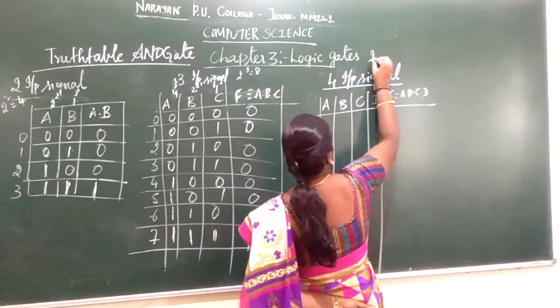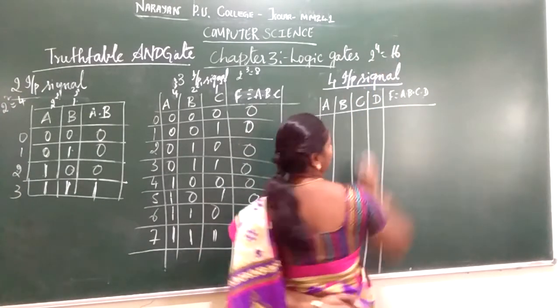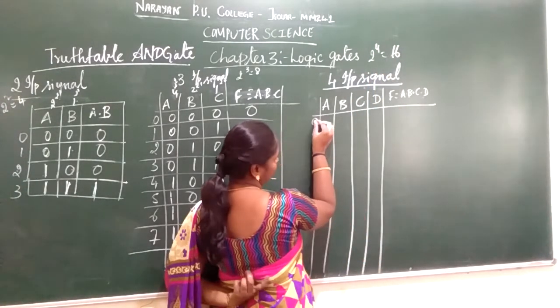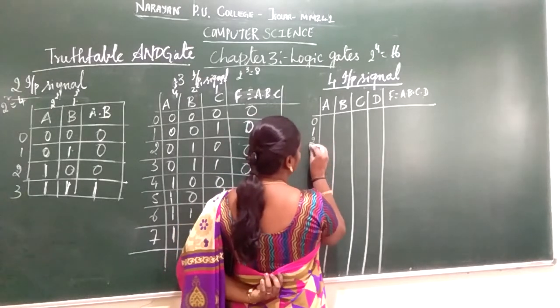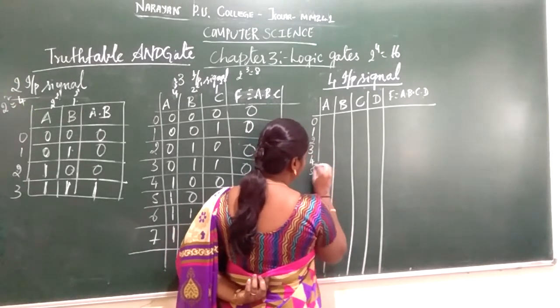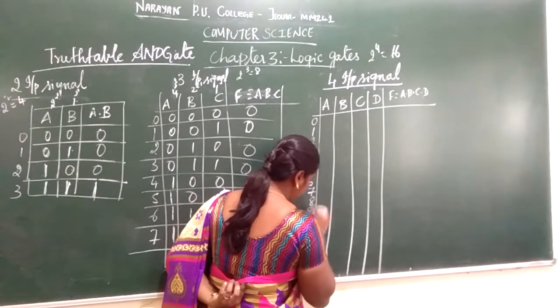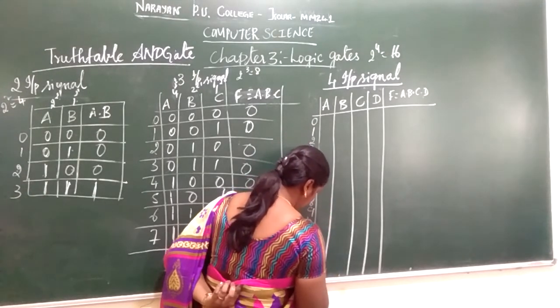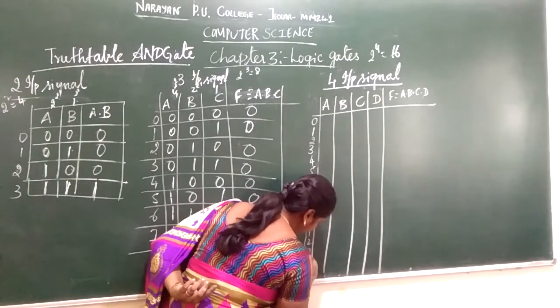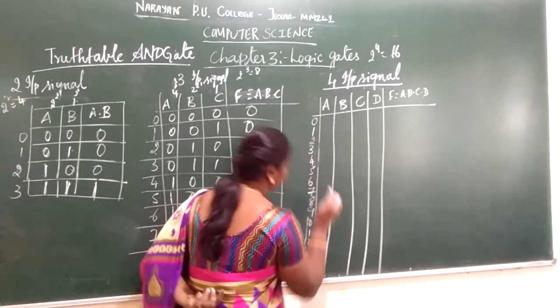So 2 to the power of 4 again gives 16 possible ways of inputting. So we start with 0, 1, 2, 3, 4, 5, 6, 7, 8, 9, 10, 11, 12, 13, 14, 15.